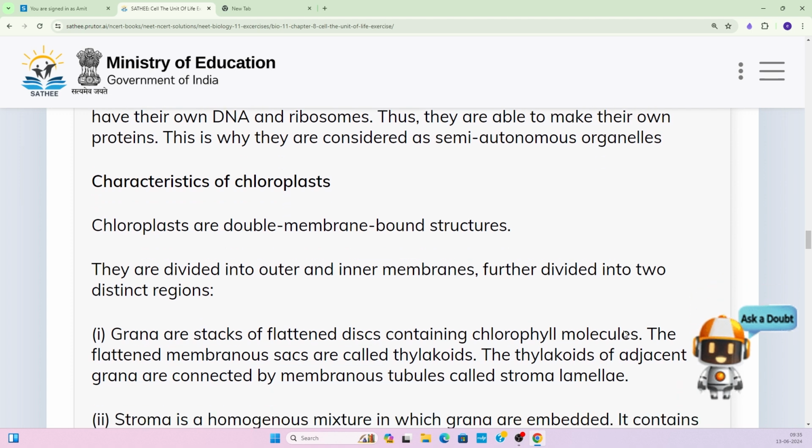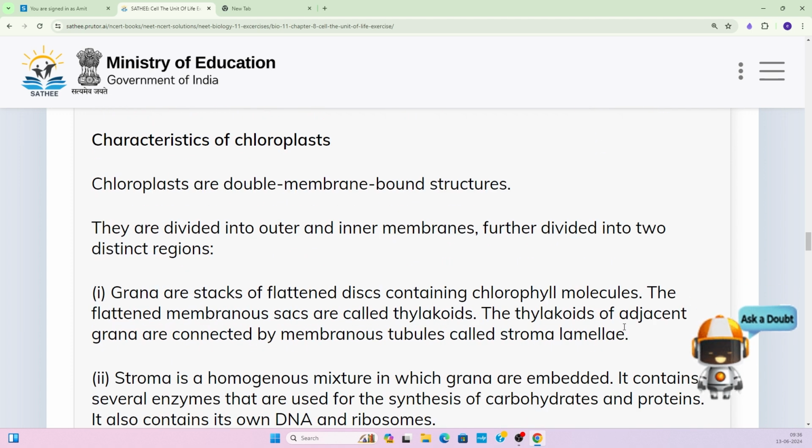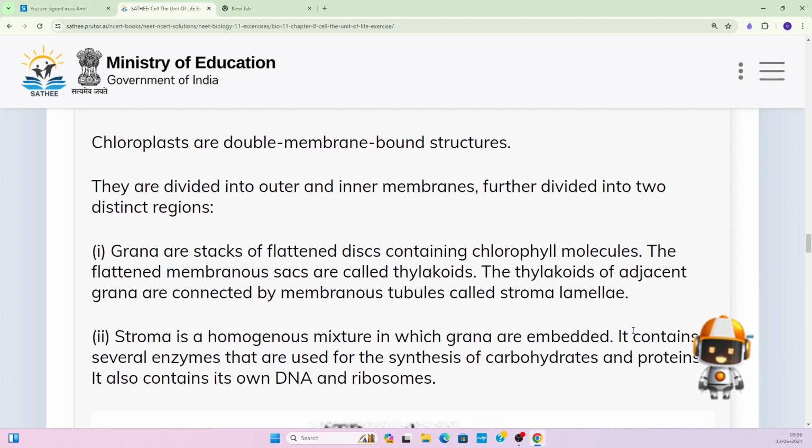Now let us discuss another double membrane organelle, called the chloroplast. So chloroplast is a double membrane bound structure, and it is divided again to form two compartments: the compartment that is present in between the outer membrane and inner membrane, and the compartment that is formed by the inner membrane.